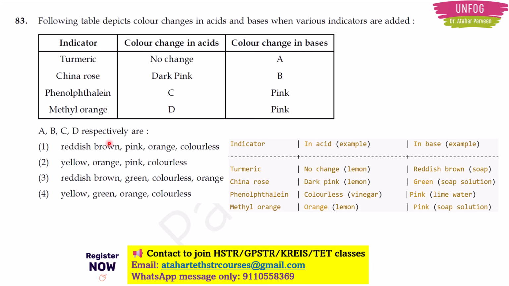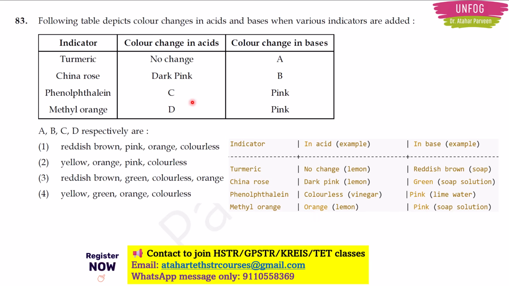But if you add the turmeric in a soap, it is a base. The example of base can be soap, right? So if you add turmeric to soap, it will change its color. It will become reddish brown. Like that only if you add China rose to citric acid or lemon, it will become dark pink and soap will become green color. Talking about phenolphthalein, if you add that phenolphthalein in vinegar, it stays colorless. But if you add it in lime water, it becomes pink. Then methyl orange, if you add it in lemon, that color will become orange, and if you add it in soap solution, it will become pink.